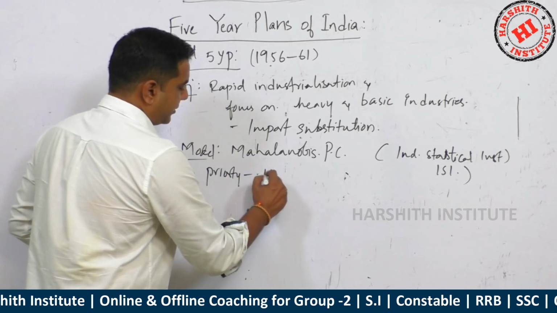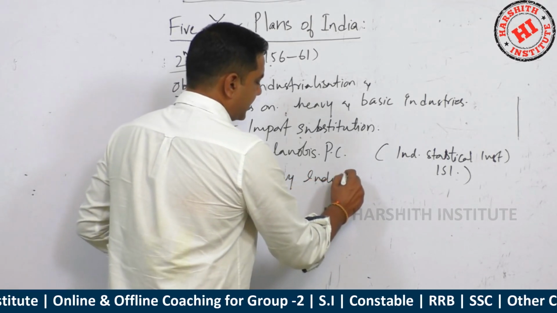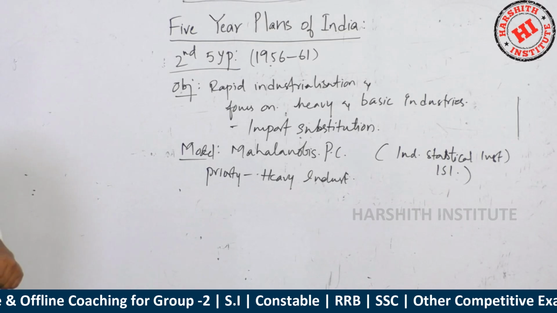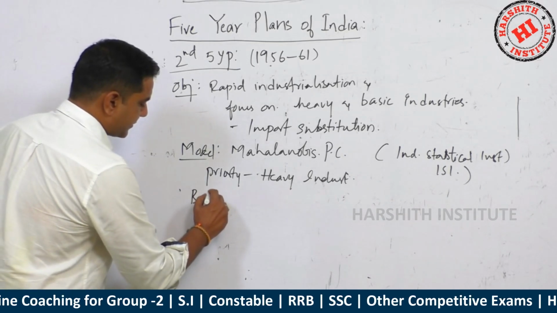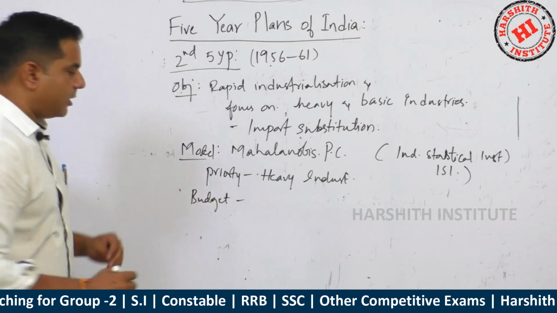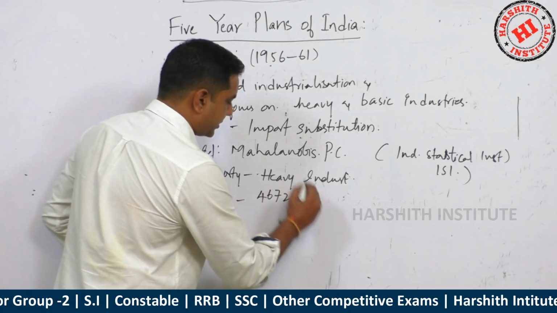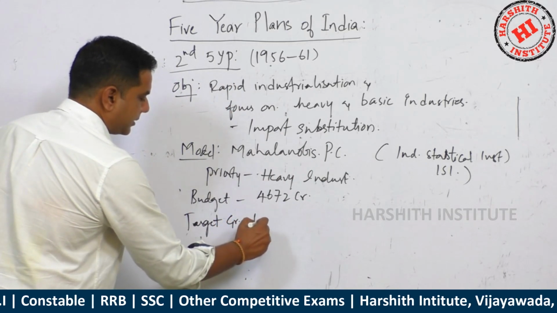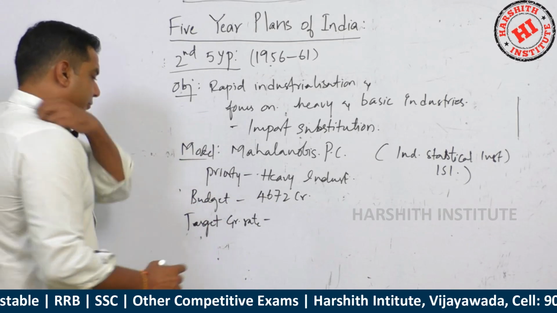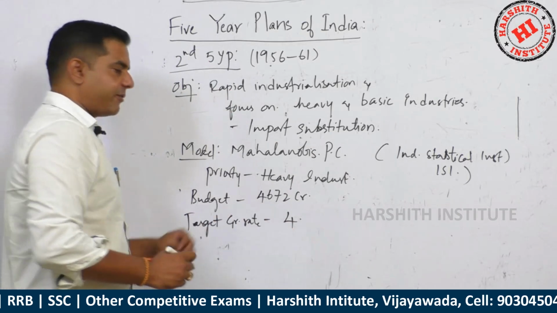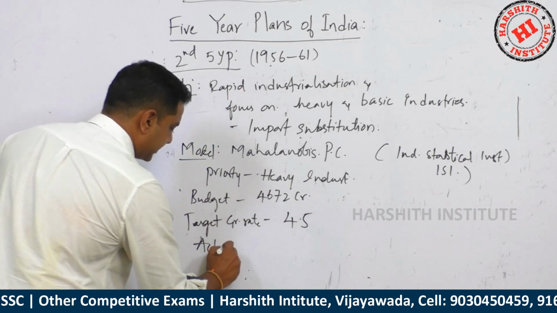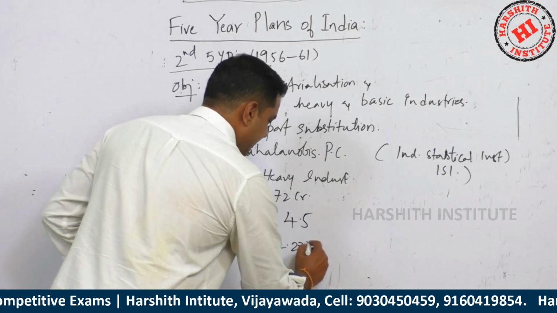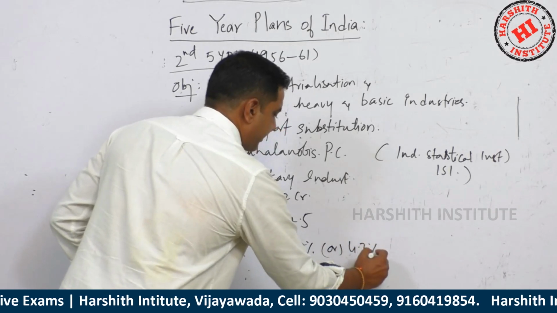Highest priority was given to heavy industries, BHEL, IDPL, etc. They decided to establish all of these. The total budget of this plan was 4,672 crores. The targeted growth rate was around 4.5%. Achieved was 4.27%, or we can say 4.3%.